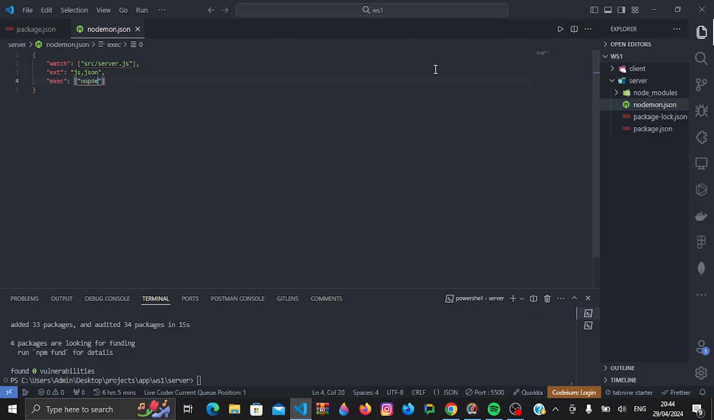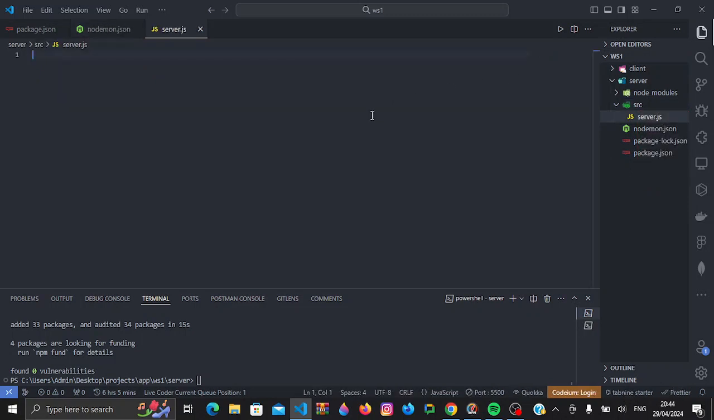That will be node inside our source directory, and then server.js. That's basically how we configure our nodemon. Now let me demonstrate to you how nodemon works. I'll create a new directory, source, inside which I'll place our server.js file. Then I'll come down here and just do npm start. But before that, I'll have to include nodemon inside our scripts.